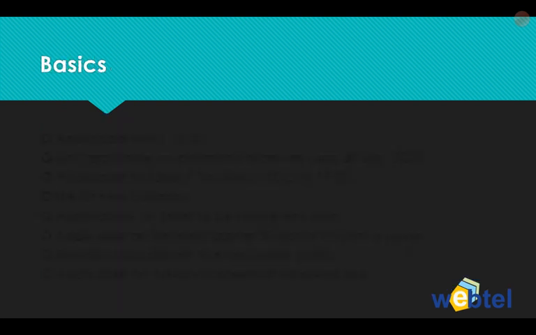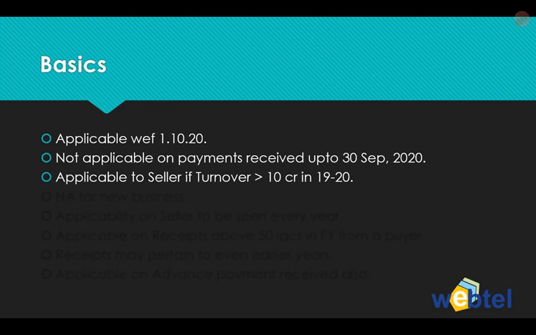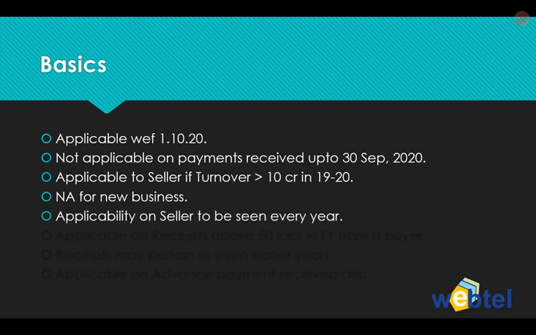So let's first talk about the basics. This subsection is applicable with effect from 1st of October 2020. So it's not applicable on payments received up to 30th September 2020, and it is applicable to only a seller if his turnover is greater than 10 crore in the previous year. We are seeing for 2021, we have to see for 1920. So if the turnover is greater than 10 crores in 1920, then this provision is applicable. Obviously, if it's a new business, this provision is not applicable because last year's turnover is not available.